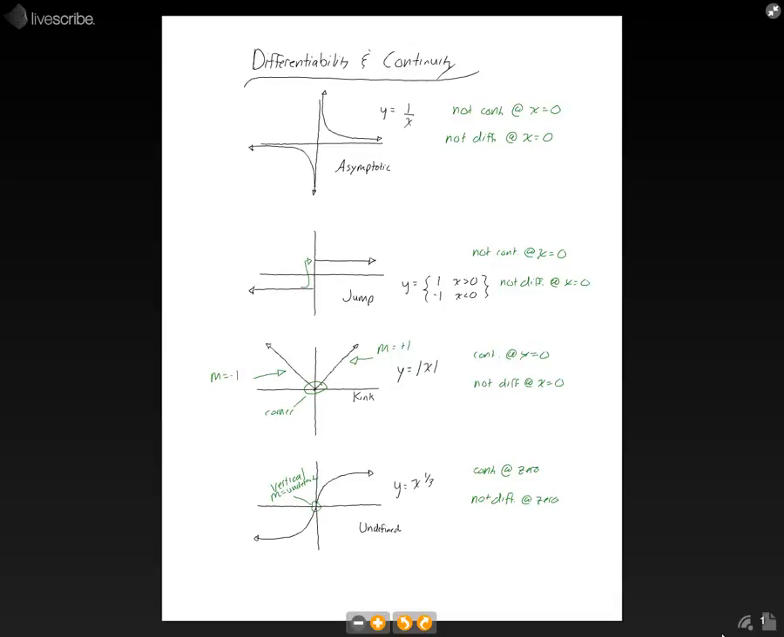And that is because when we try to take the derivative there, we get an answer of undefined because the slope is vertical. It's also undefined. So, that concludes the different types of discontinuities and how none of them are differentiable.